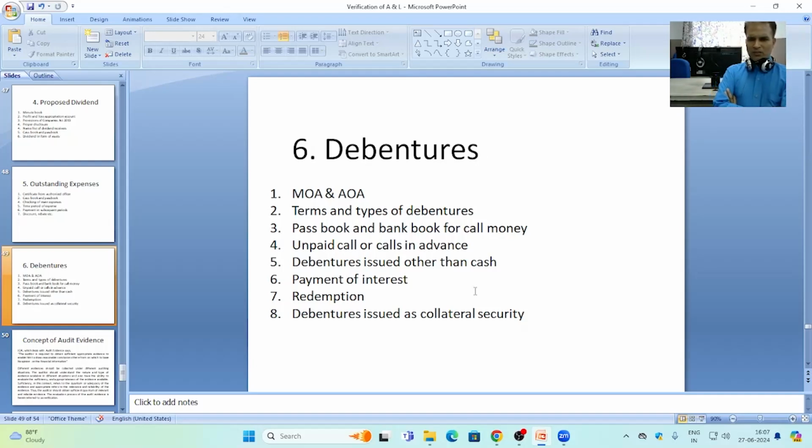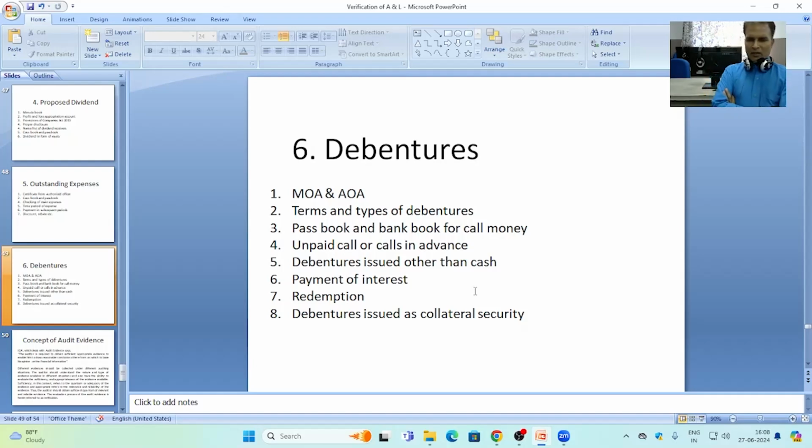For the issue of debenture, the passbook and bank book for the call money on debentures have been verified by the auditor. By this, he can get the knowledge of price per debenture and various calls to receive the money on the allotment, application, and final and other calls also.